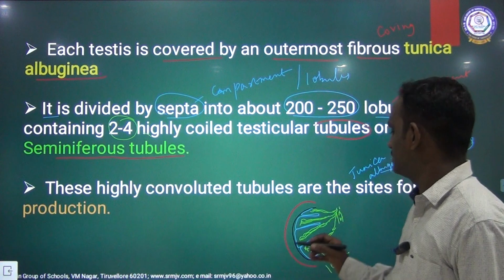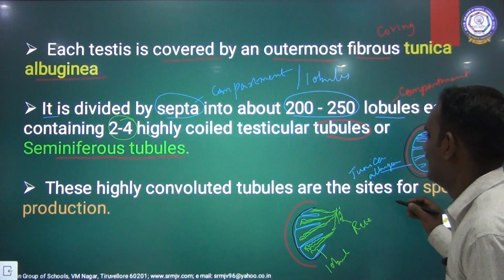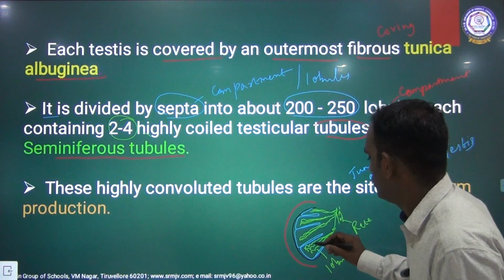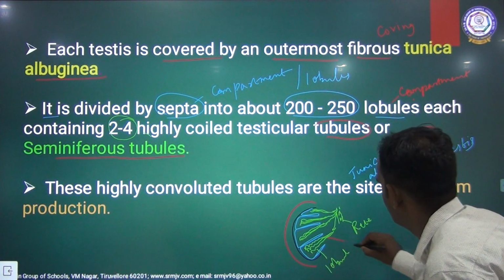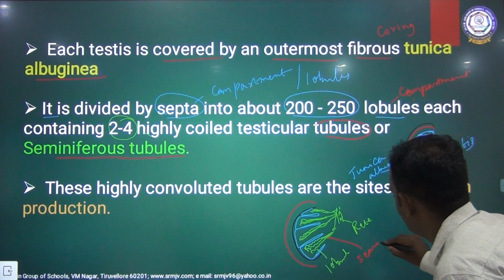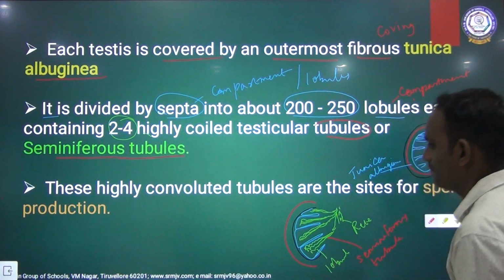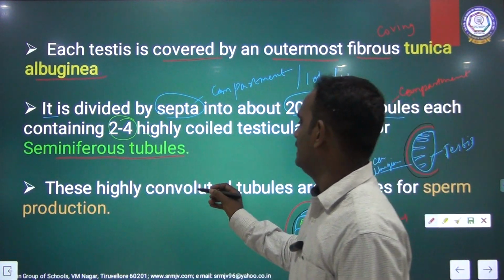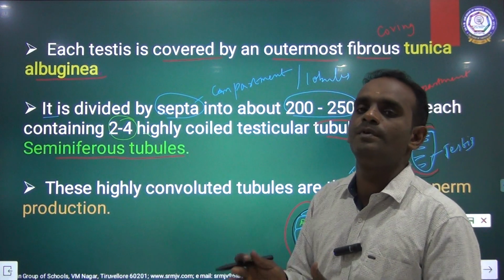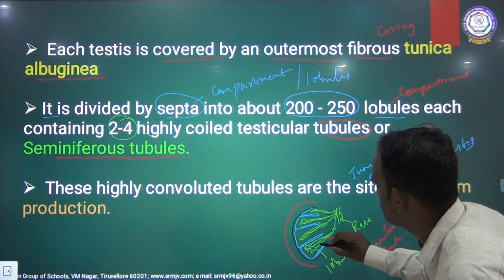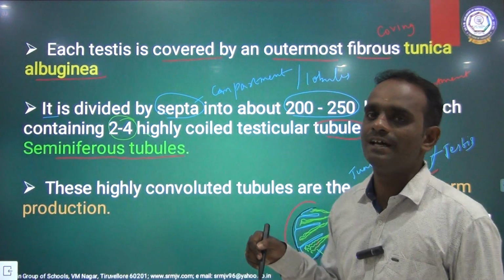So all this connects in the place called Rete testis. Each lobule has a highly coiled tube-like structure called seminiferous tubule. This highly convoluted tubule is the site of sperm production. That means all the sperms are produced inside the seminiferous tubules. Clear?